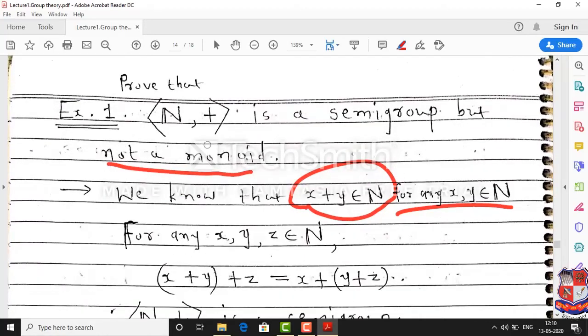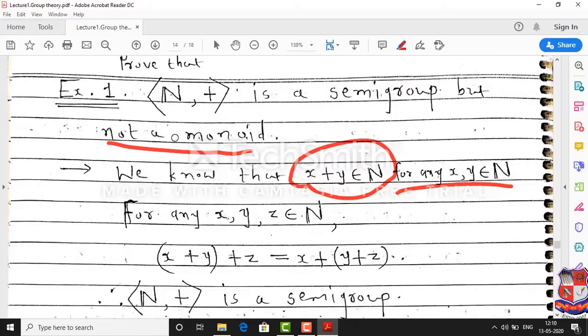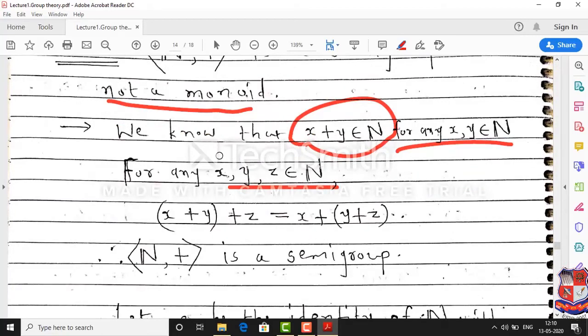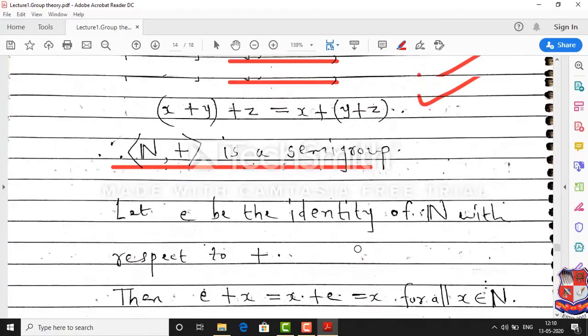Next we have to show the associative property. We know that natural numbers are associative. This is true for any three natural numbers: (x plus y) plus z is always equal to x plus (y plus z). So the addition operation is associative. Therefore N with addition is a semigroup.